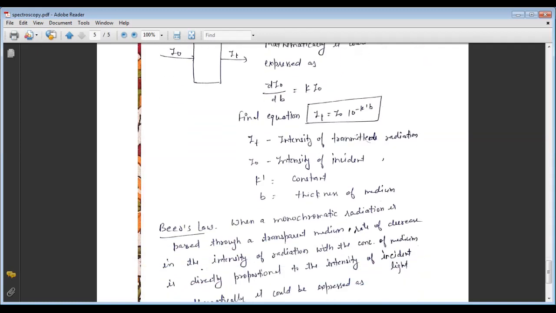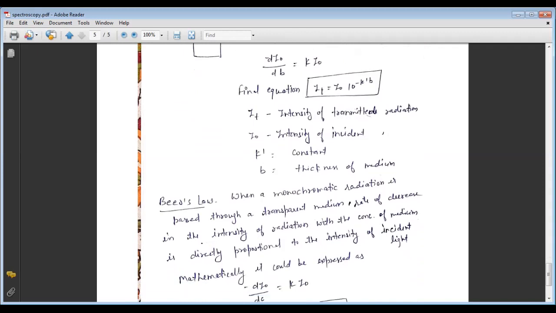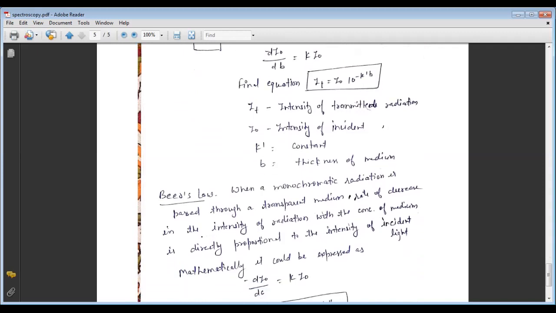Now come to Beer's law. In Beer's law, when monochromatic radiation is passed through a transparent medium, the rate of decrease in the intensity of radiation with the concentration of the medium is directly proportional to the intensity of incident light. In short, this law is an extension of Lambert's law.